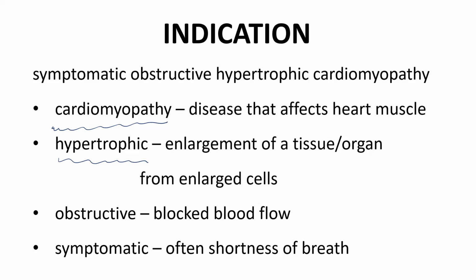In Myqorzo's indication, the enlargement involves the wall of the ventricles, especially the left ventricle. Hypertrophic cardiomyopathy is often abbreviated as HCM. Obstructive refers to blocked blood flow, which can happen in certain cases of thickened ventricle walls. Obstructive hypertrophic cardiomyopathy is oHCM. That's generally a lowercase letter o. Symptomatic means that the patient is experiencing effects from HCM. Shortness of breath is a common symptom.